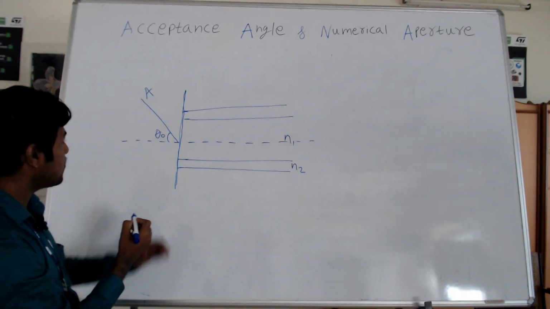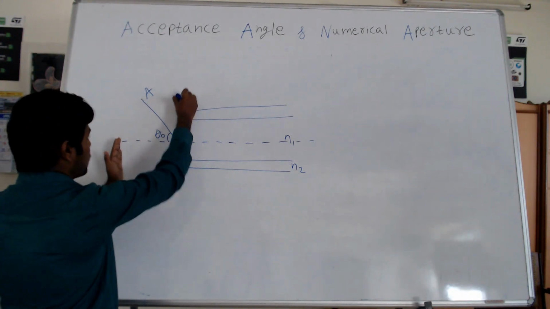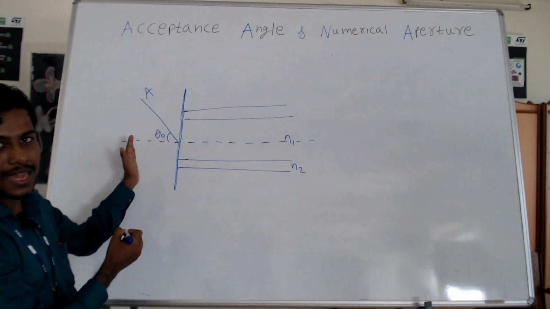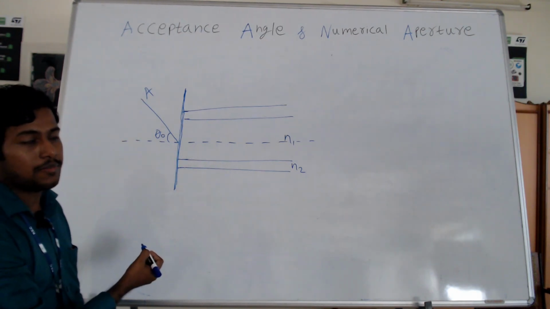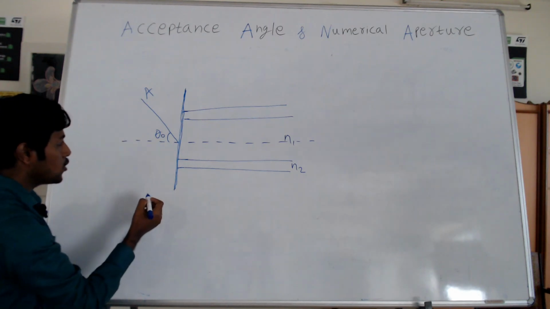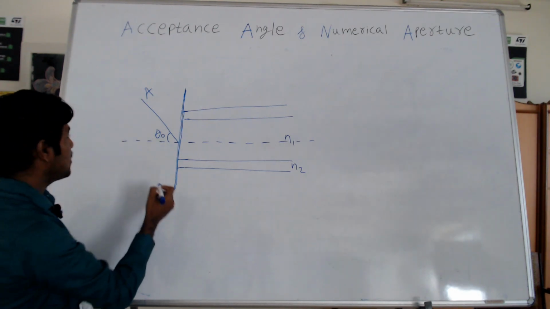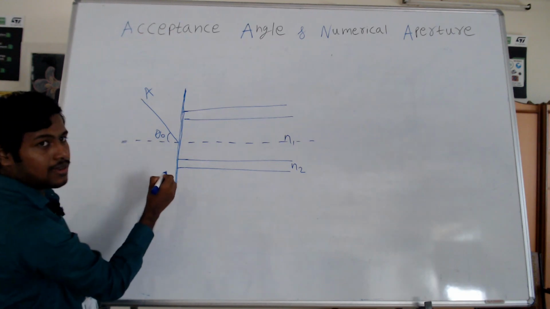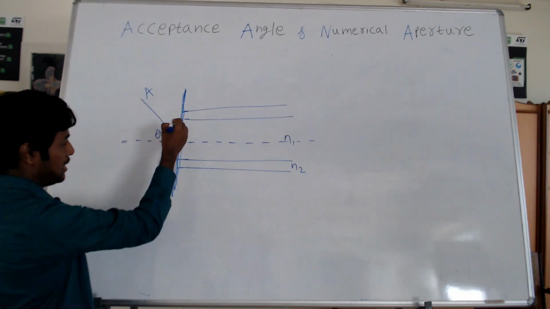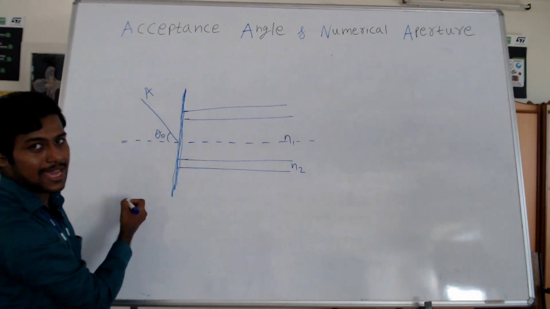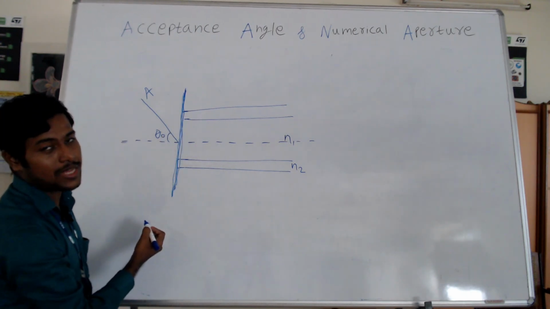There are two media. Left of this line we have air, and right of this line we have the fiber optic medium. This is called the boundary line because it is separating the two media: one is air, another one is the fiber optic cable.